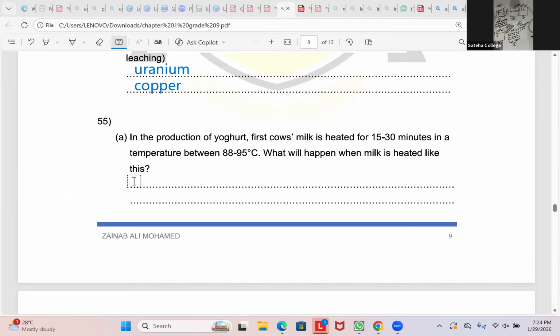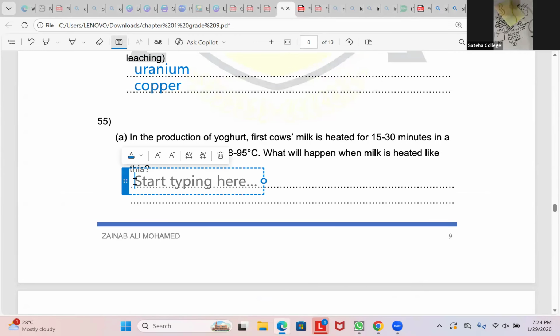All the microbes are killed when heating the milk. All the unfavorable bacteria will get destroyed. Right? All the unfavorable bacteria present in the milk will get destroyed.